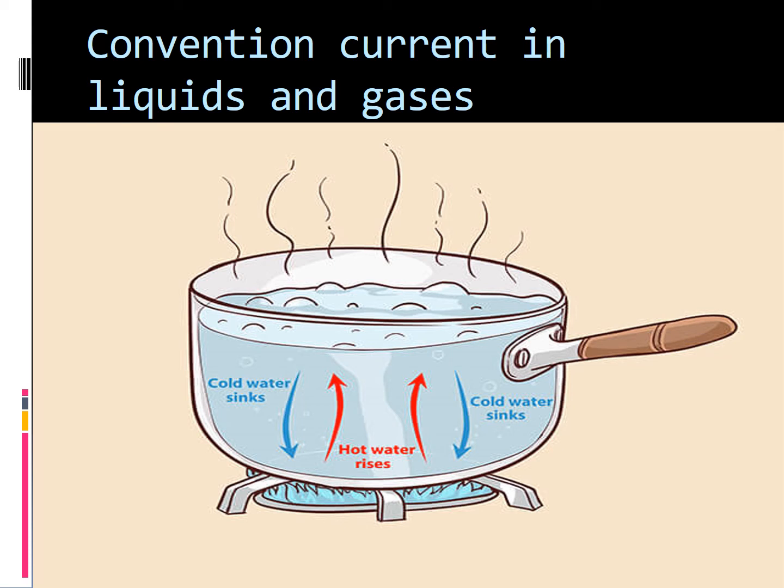It is basically a cycle, a cycle of warm and cool water going round and round. The cold water will be in the bottom. After heating, that cold water becomes hotter and it rises up, and the hot water in the top becomes cooler and then comes to the bottom. So we are saying it is a cycle. Okay children, did you all understand?